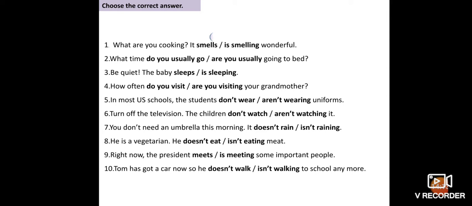So these are the questions asked here. What are you cooking? It smells wonderful. In the same way, what time do you usually go to bed, like that. So these are all the answers for this.